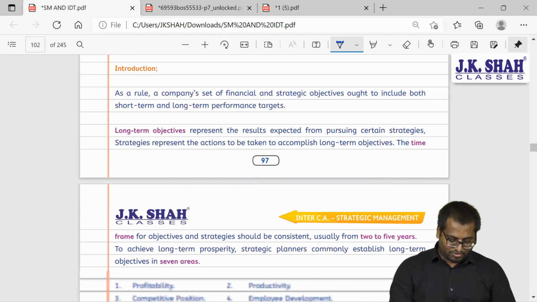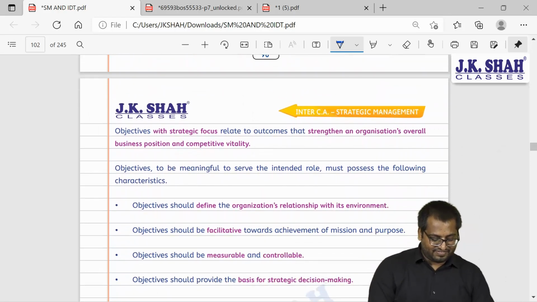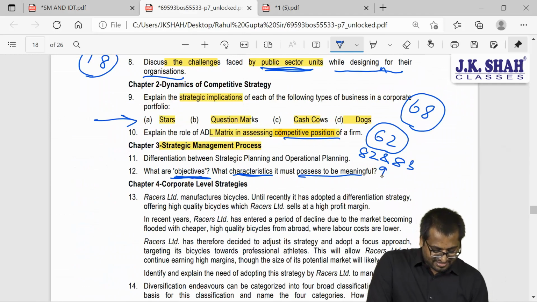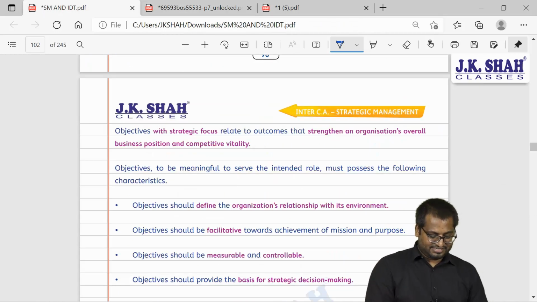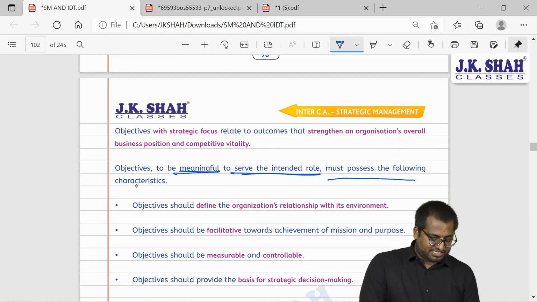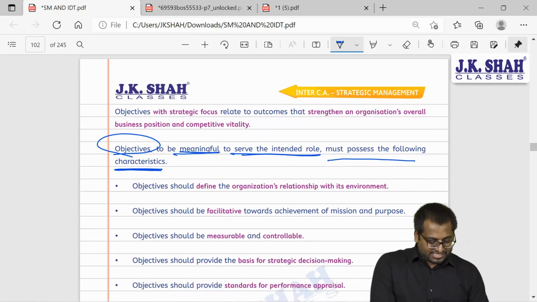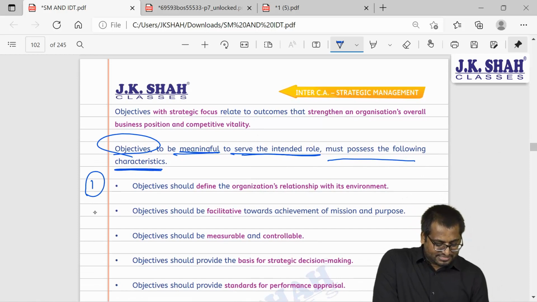This is the question, guys, page number 97. See here. To be meaningful and serve the intended role, they must possess the following characteristics. Who must possess the following characteristics? Objectives. So these are the points, guys, 10 points.